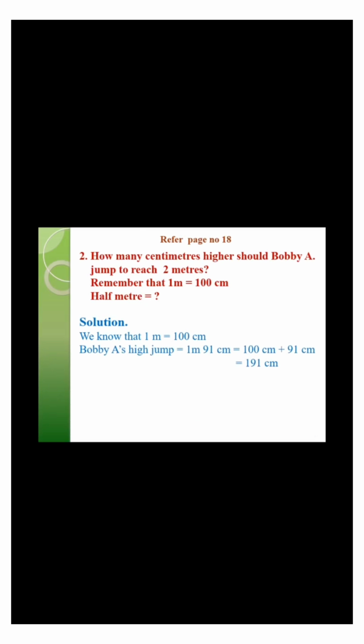Bobby A's high jump is equal to 1 meter and 91 centimeters. As you know, 1 meter is equal to 100 centimeters. So we can write 100 centimeters plus 91 centimeters. Now 100 plus 91 is equal to 191 centimeters. So Bobby A's high jump is equal to 191 centimeters.